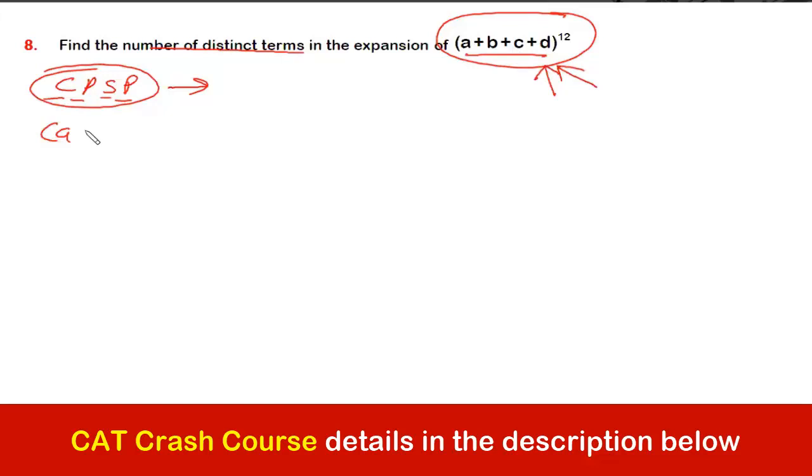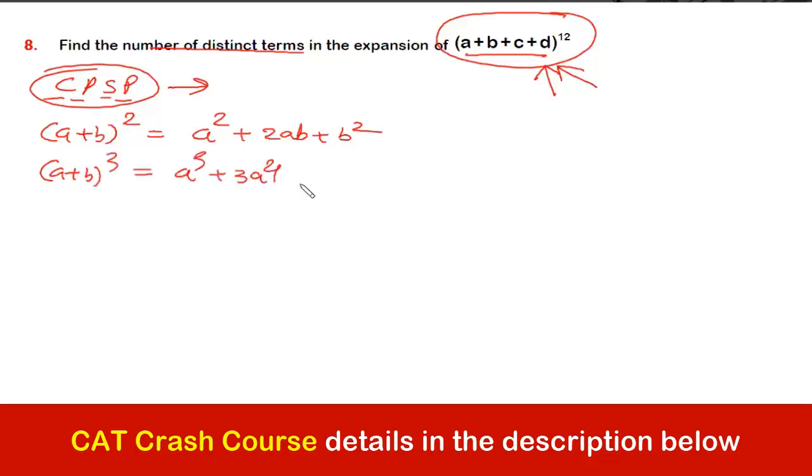So let us take the expansion of a plus b whole square. ठीक है, we all know that the expansion is a square plus 2ab plus b square, right guys? And if I take a plus b whole cube, then this is a cube plus 3a square b plus 3ab square plus b cube.